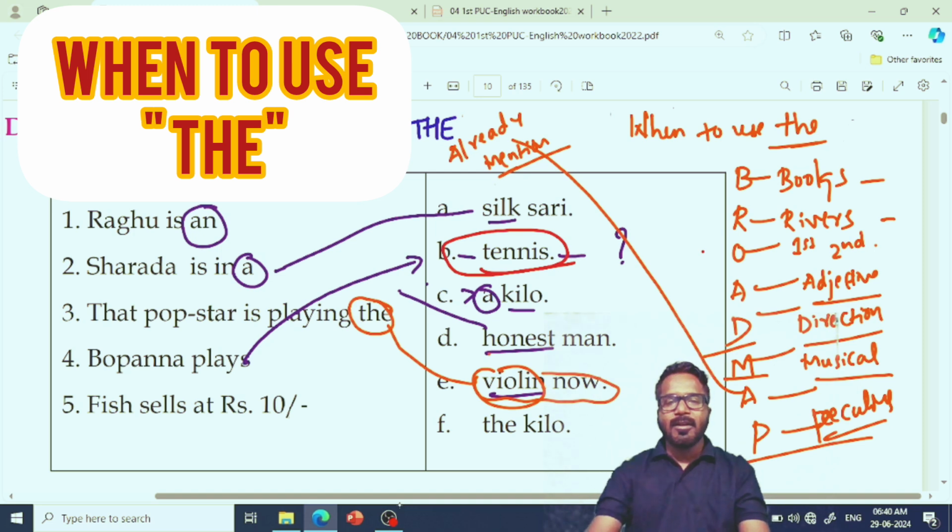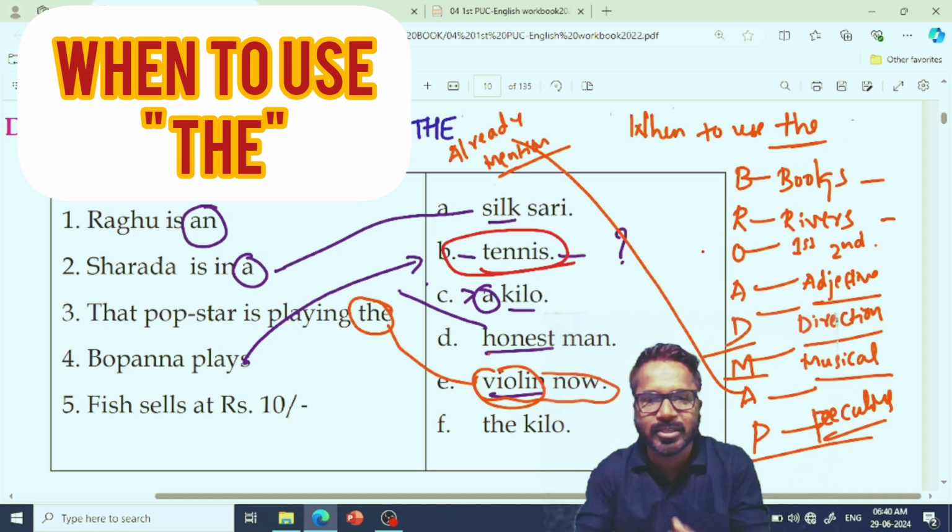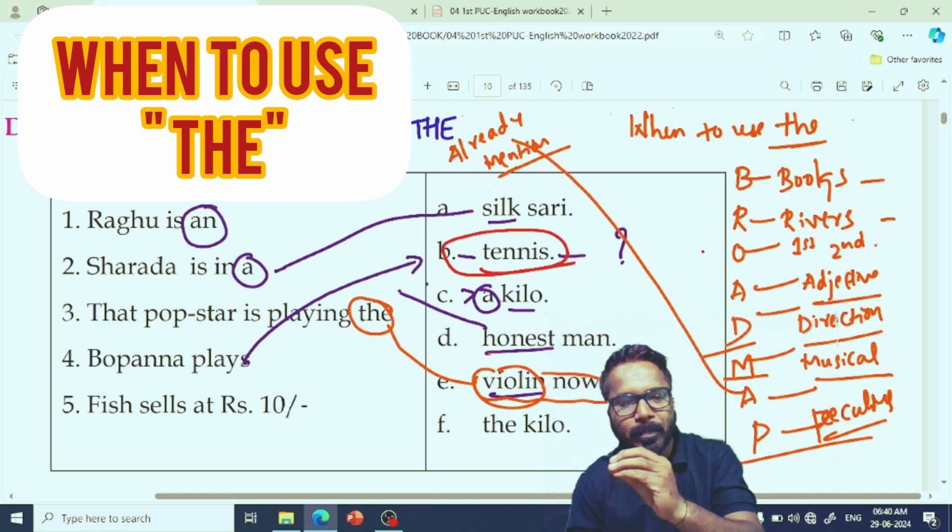Well, my dear students, I hope I have done justice in giving you a complete understanding of when to use articles and when not to use articles.